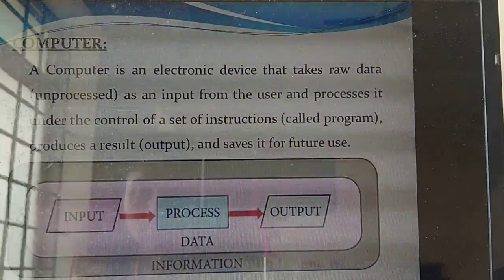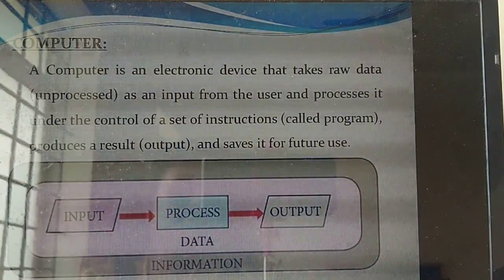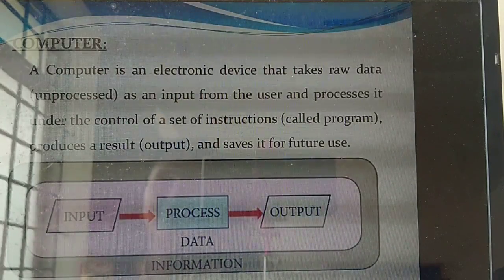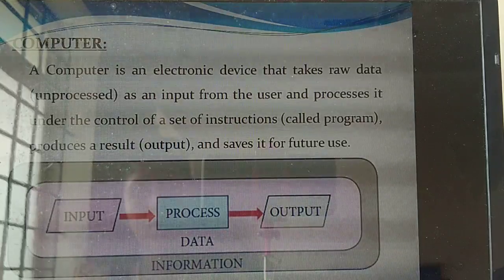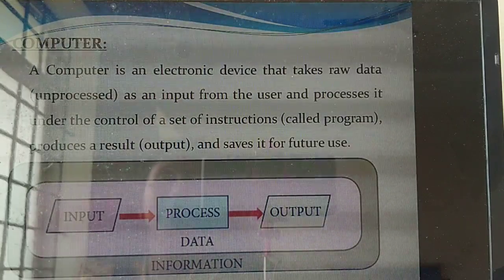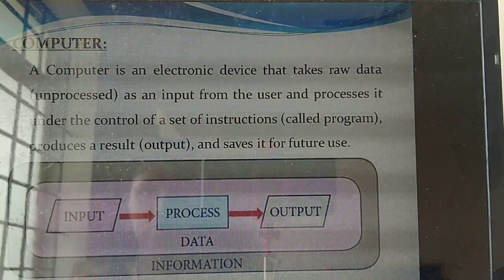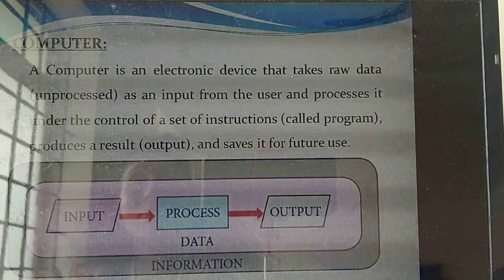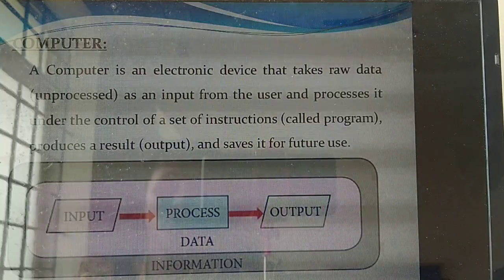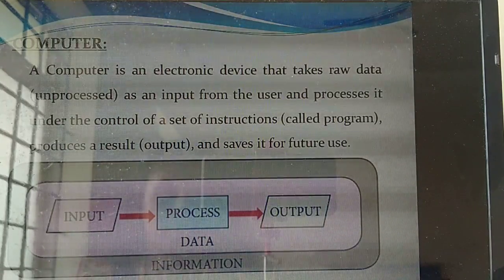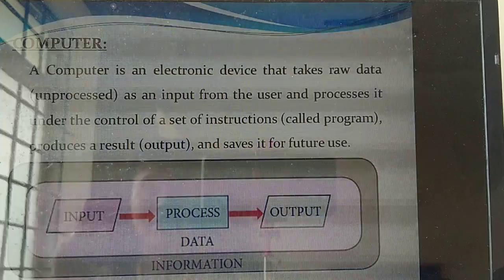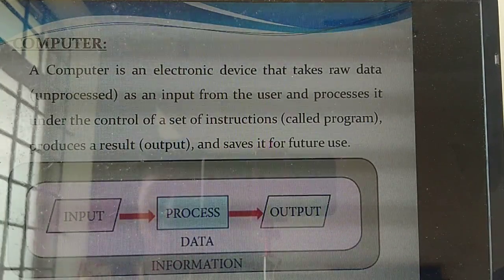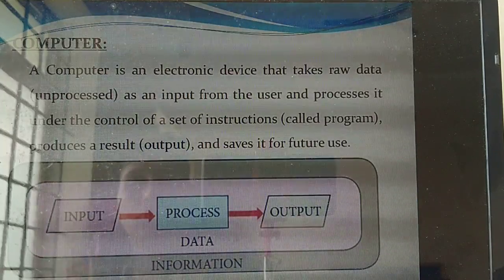Understand? Yes. So the next thing is what is a computer. This question you have studied from first standard itself. What do you mean by computer? Even small kids, if you ask, they will say what a computer is. Computer is an electronic device that takes unprocessed, that is raw data, as the input. Not related things, only raw. What do you mean by raw data? Unprocessed data. Understand? Unprocessed data as an input from the user.